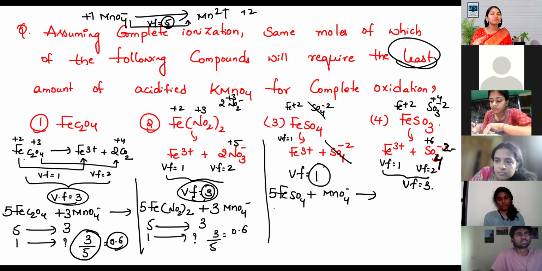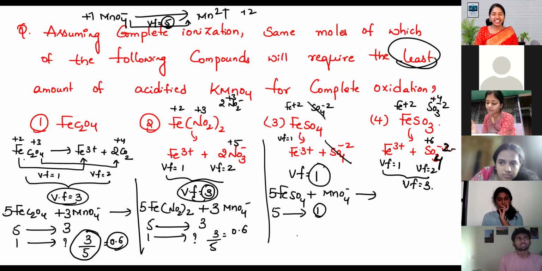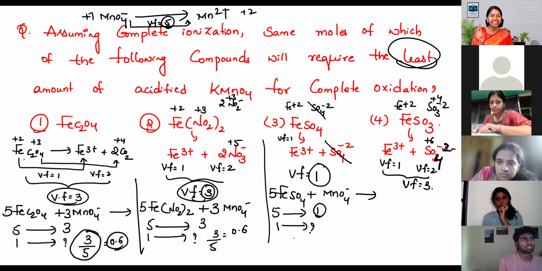So 5 moles of ferrous sulfate, we get 1 mole here. Done. Then 1 mole needs how much?